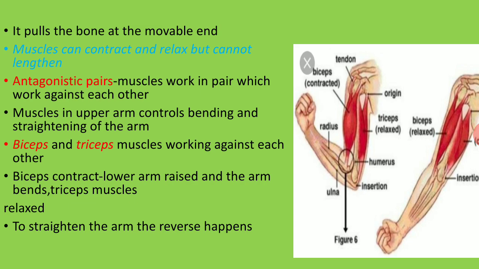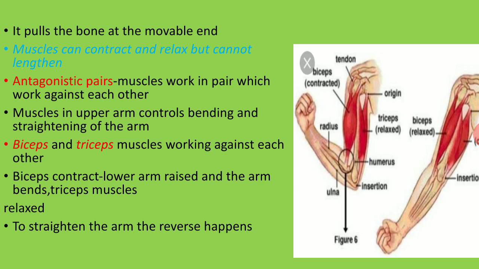The next one is antagonistic pairs. It means the muscles work in pairs, which work against each other. Pairs means two muscles together, but they do not do the same work. At the same time one will be contracting while the other is relaxing. That is antagonistic pairs. It means both are working in opposite directions, but the timing is the same.